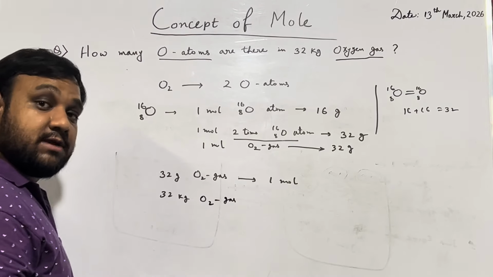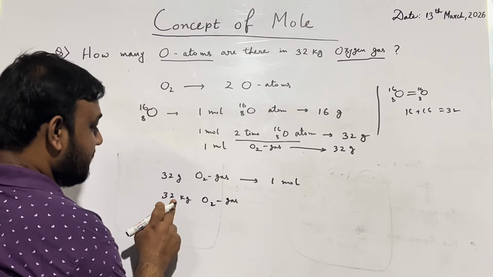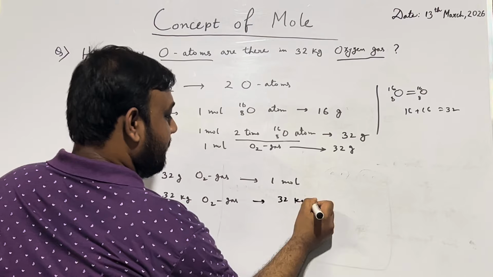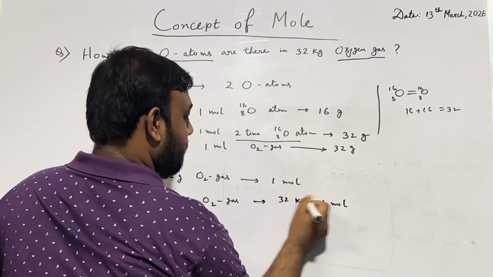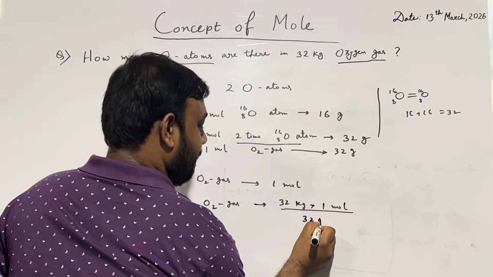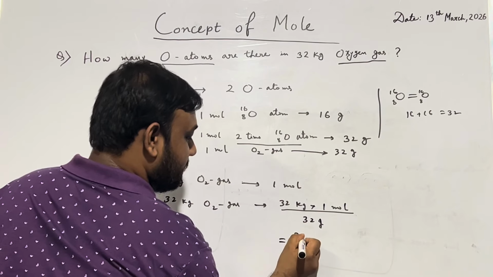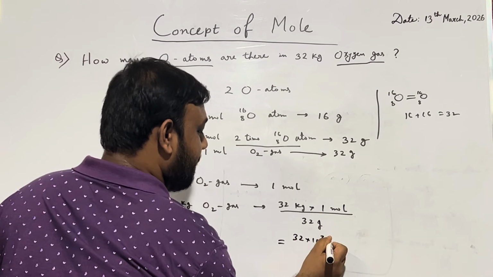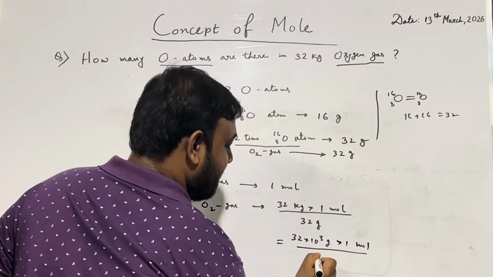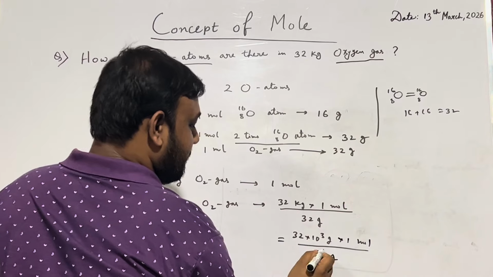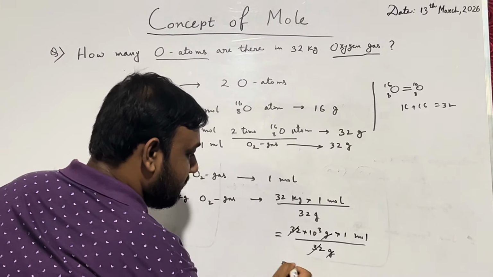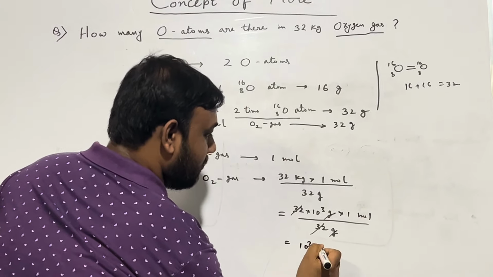We can use unitary method as well. 32 kg O2 gas, 32 kg into 1 mole divided by this 32 gram, which will lead to 32 into 10 to the power 3 gram into 1 mole divided by 32 gram. So 32 is gonna cancel out. Gram gonna cancel out. We'll give 10 to the power 3 mole.